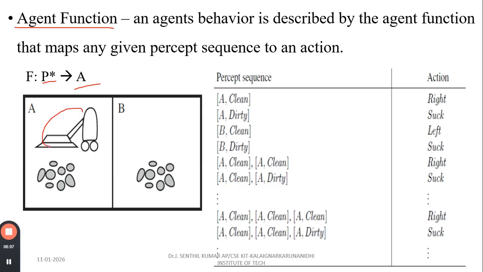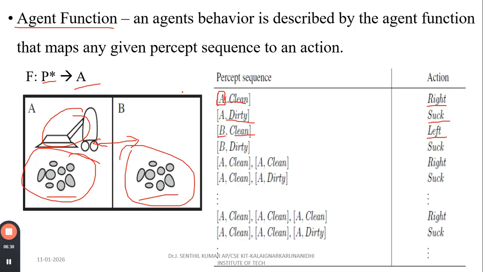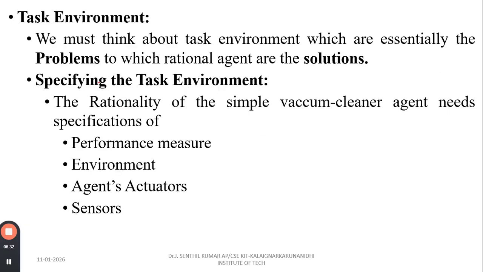We have one vacuum cleaner. That vacuum cleaner has to clean the dust here. So first we have to check whether it is clean or not. If it is clean, we go to the right side. If it is dirty, we suck the dust and go to the right side. If it is clean, we lift and go back here. Likewise, we go back to check whether the area is clean or not, right? These are some examples of the agent function.